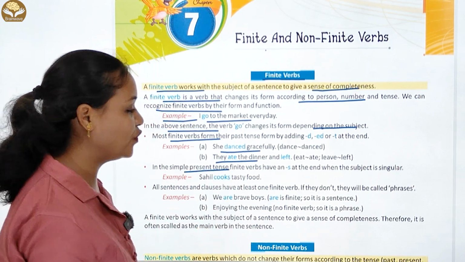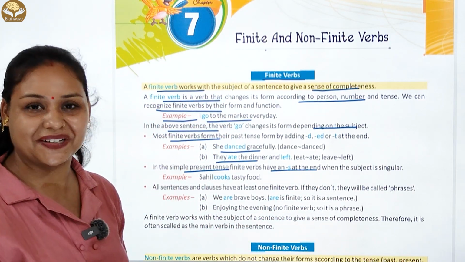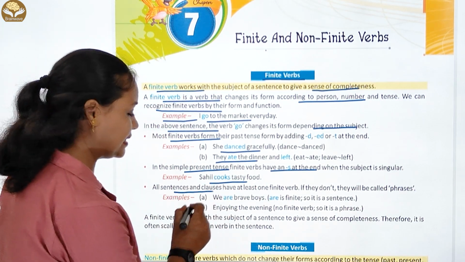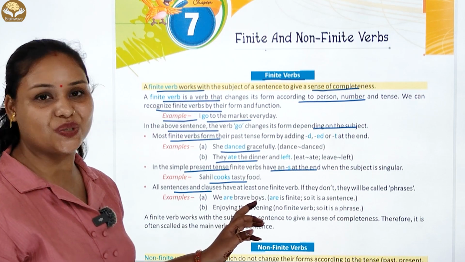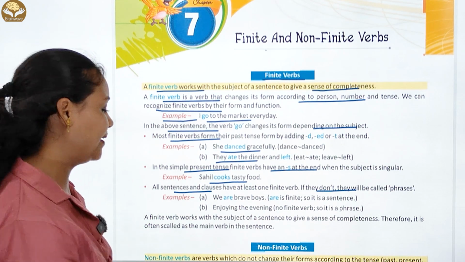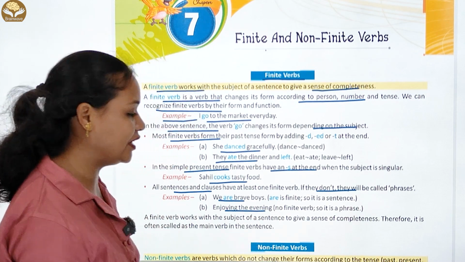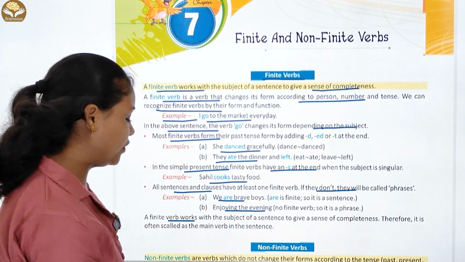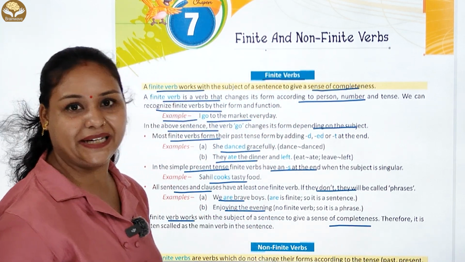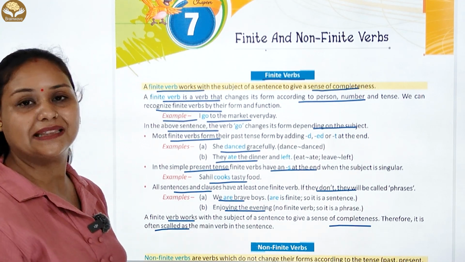In the simple present tense, finite verbs have an s at the end when the subject is singular. Okay. Example है: Sahil cooks tasty food. All sentences and clauses have at least one finite verb. If they don't, they will be called phrases. Example है: We are brave boys. Next है: enjoying the evening. All finite verbs work with the subject of a sentence to give a sense of completeness. Therefore, it is often called the main word in the sentence.